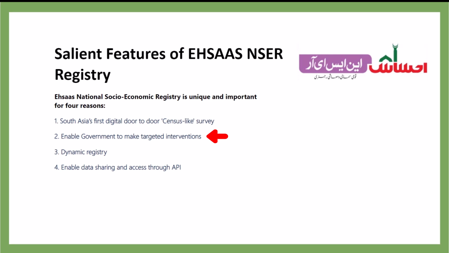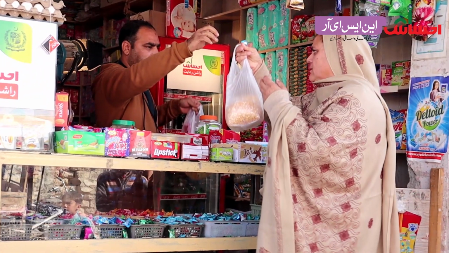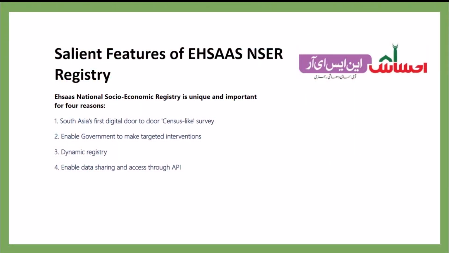The second reason why Ehsaas's National Socio-economic Registry is important is because it enabled the federal government to move towards a new paradigm of giving subsidies, moving away from untargeted to targeted subsidies. The newly launched Ehsaas Ration Riayat, which is a program to deliver targeted subsidies, is also drawing on these data. Third, rather than being a static registry, the 2021 Ehsaas registry is a dynamic, adaptive, and shock-responsive registry. A more detailed account on the dynamic registry is included towards the end of this video.